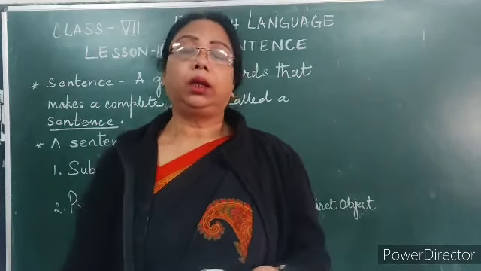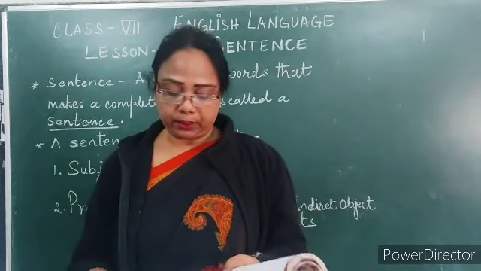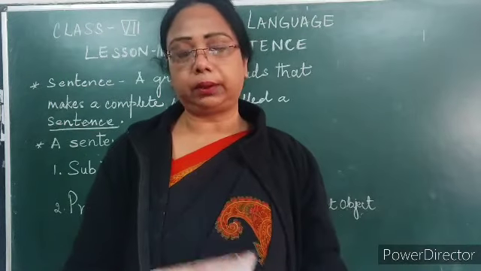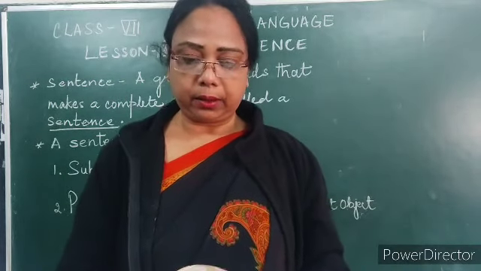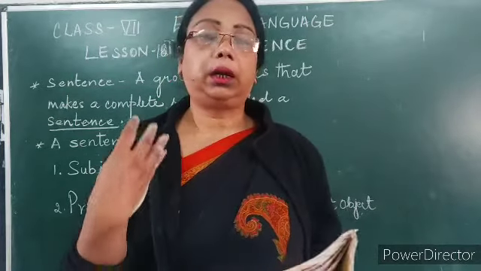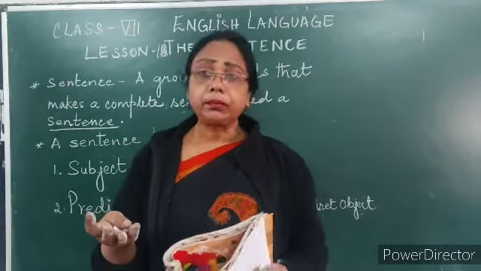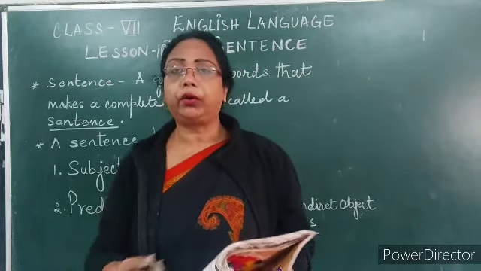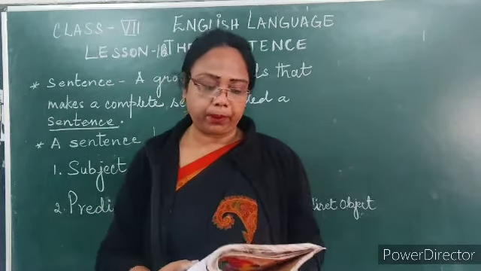Like over here, the news made him sad. Now, how is it describing the subject? That is sad, right? It is a complement. As I told you, Tamanna is looking beautiful. So beautiful is a complement.